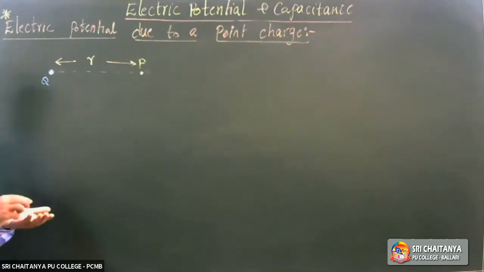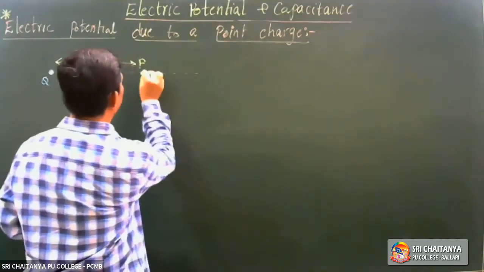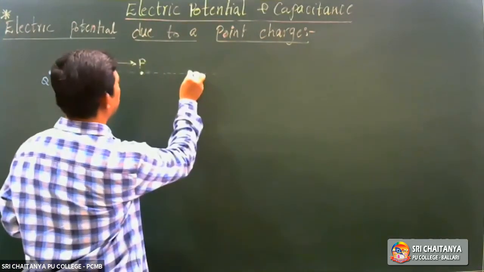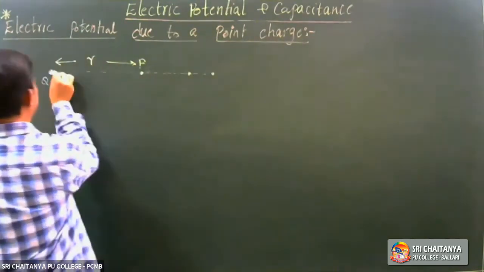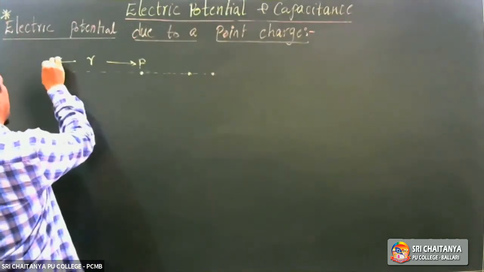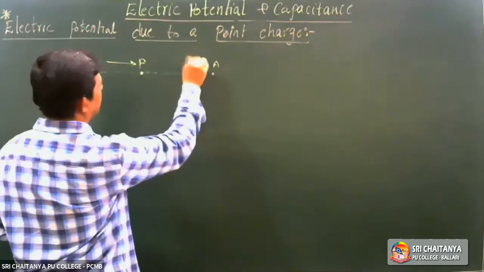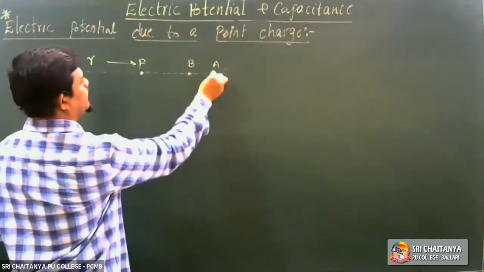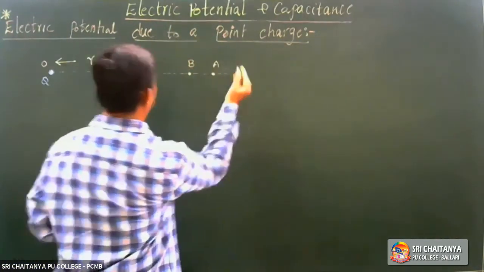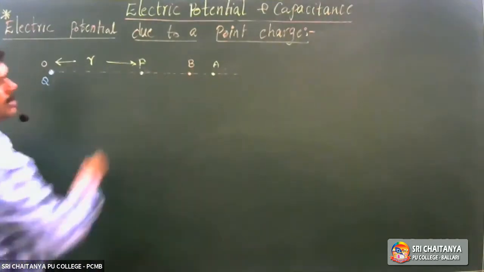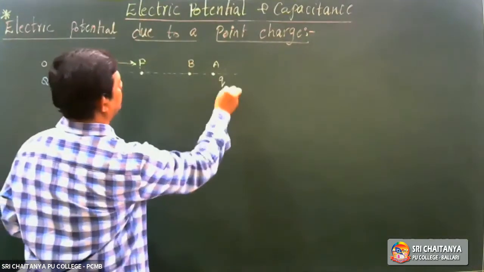For that, just observe, I am extending this line. I am taking 2 points here. If I take this point as O, this point as P, I'm taking two more points, A and B, on that line. Let me place a test charge Q0 here.